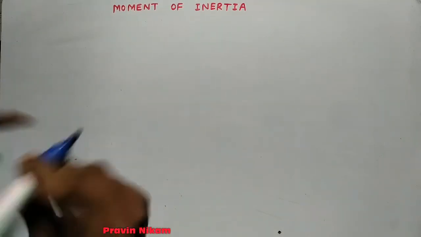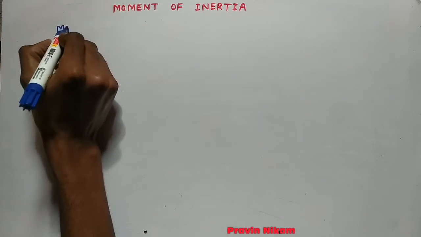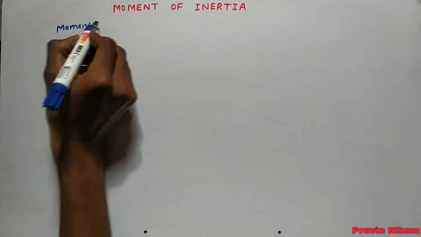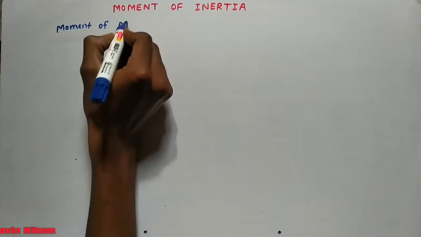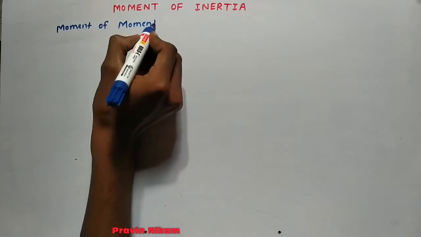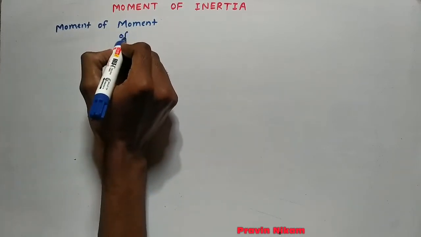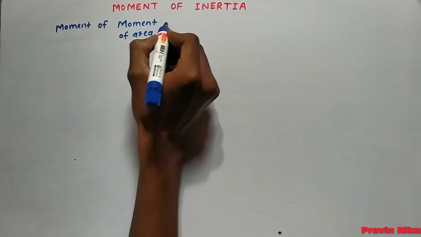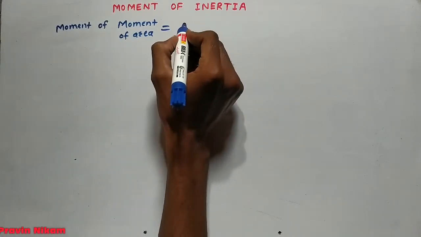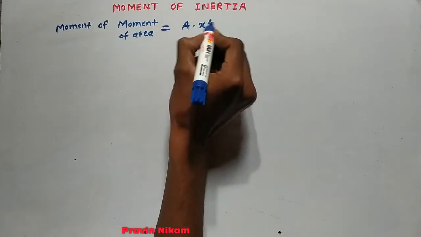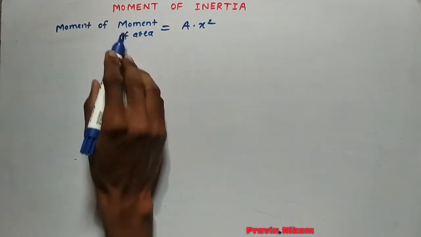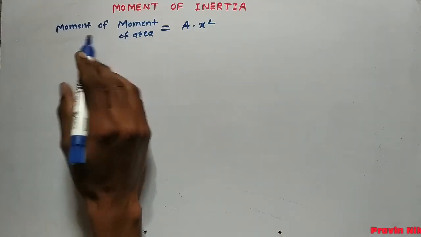So here, moment of area is equal to A into x square. This moment of area means double moment.